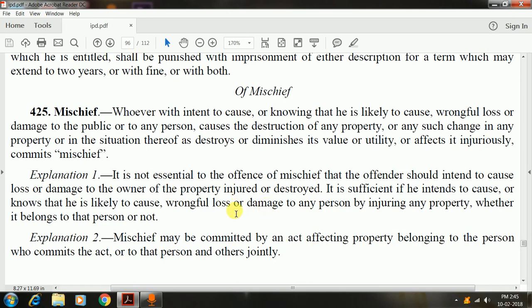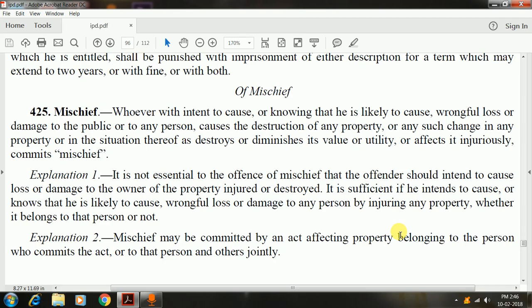The first part of this explanation provides that it is not necessary that the person should intend to cause loss or damage to the owner of the property injured or destroyed, but it further clarifies that it is sufficient that he intends to cause or knows that he is likely to cause wrongful loss or damage. So even if he commits such an act whereby he knows that wrongful loss will be caused to some third party, then in that case it would amount to an offense.